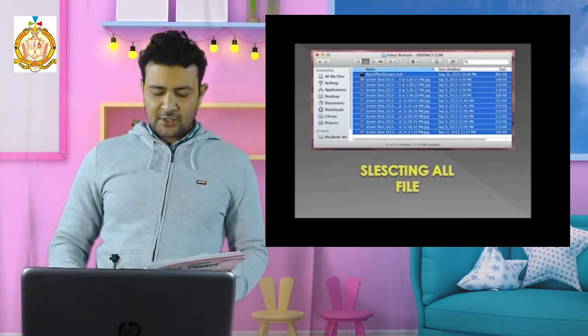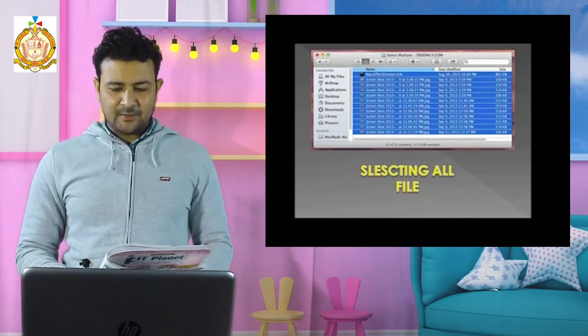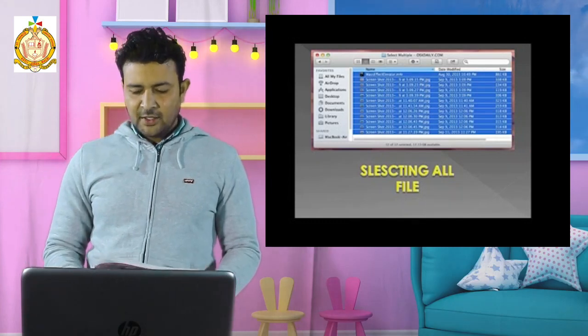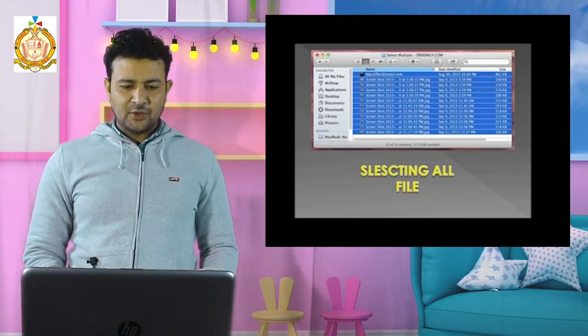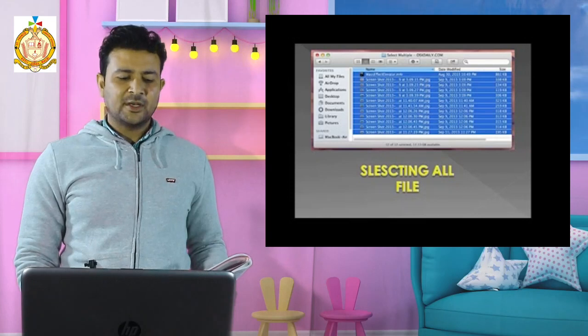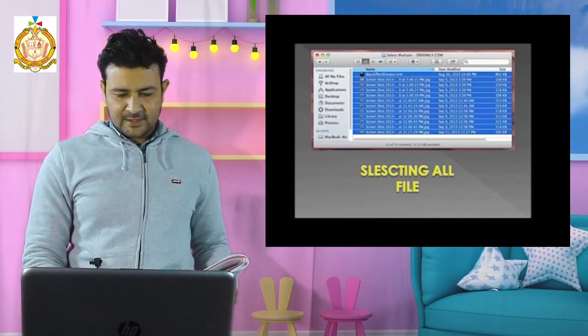Without Control, you are not going to select multiple files. So you have to press the Control key from the keyboard. Then again you can copy, and wherever you want to change the location, you have to go to that location and paste.